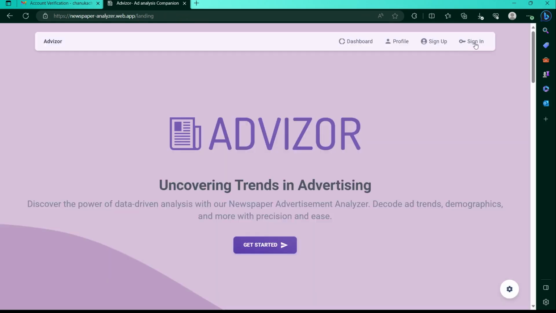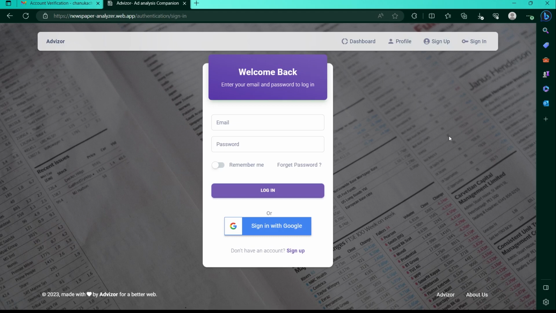If you have already signed up to the system before, you can click the sign in option on the navigation bar and navigate to the sign in page. Here, the user is asked to provide his email and password which he or she used to sign up to the system before.